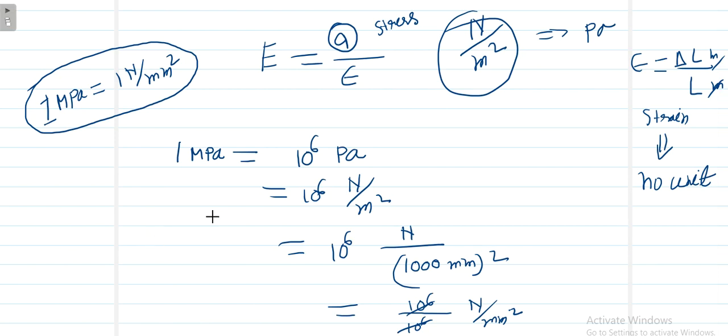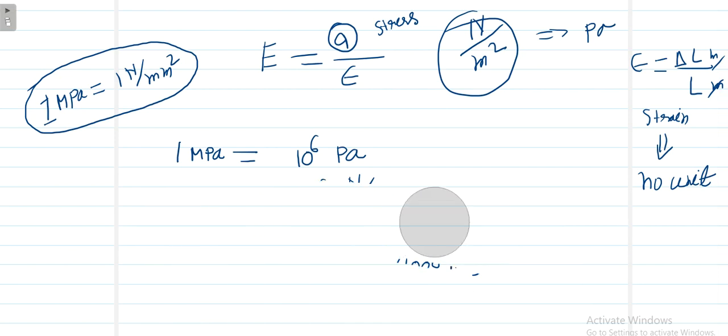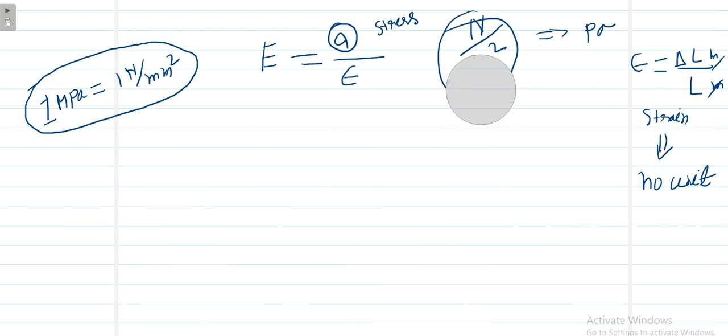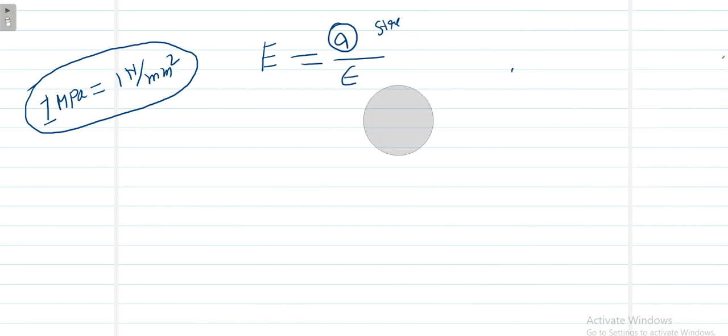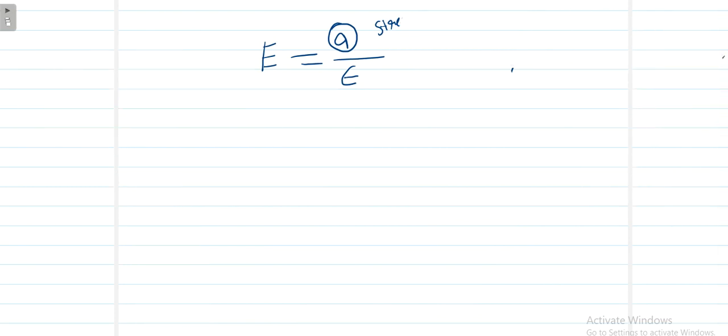Next, we'll see about the elongation of a prismatic bar. If we have a prismatic bar, how does that bar elongate if it is free to expand? Suppose we are taking one bar, with a rigid support on one side and the other side free to expand. If you put an external load P here, this support is a fixed support and this support is a free support.